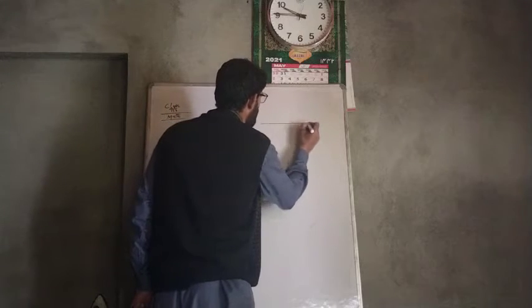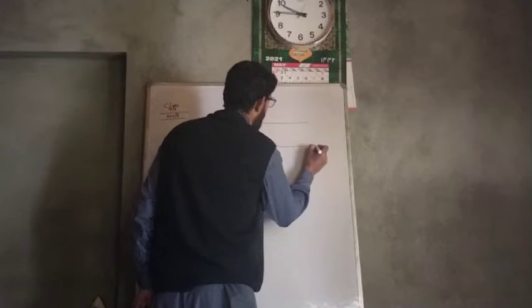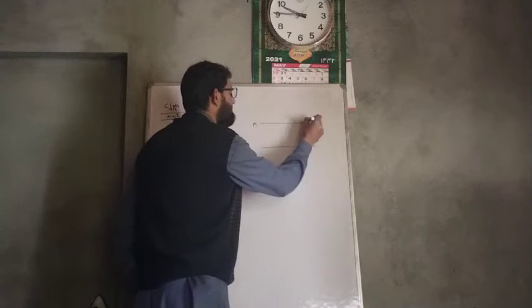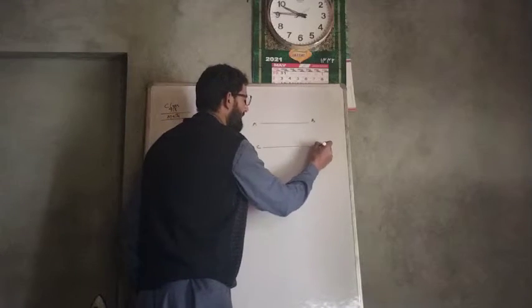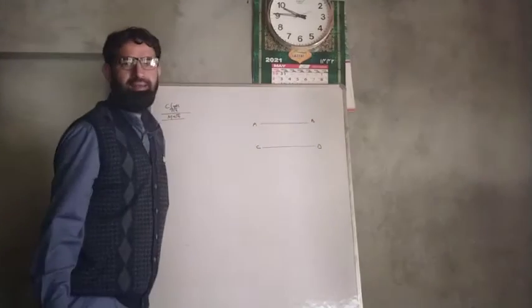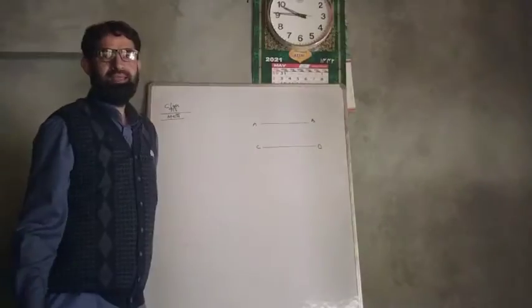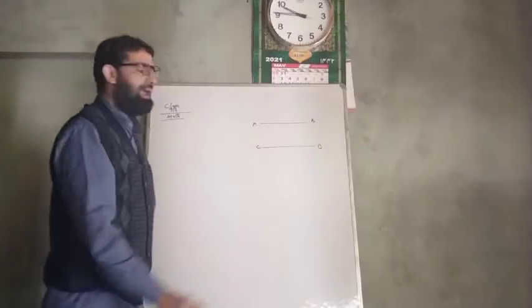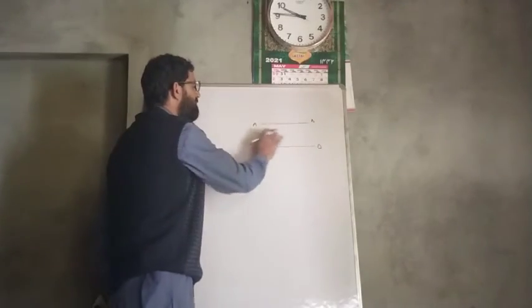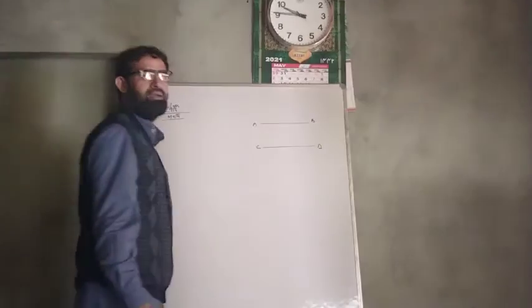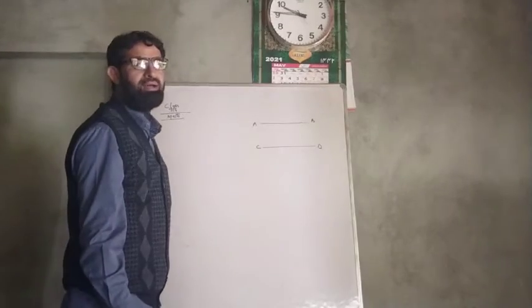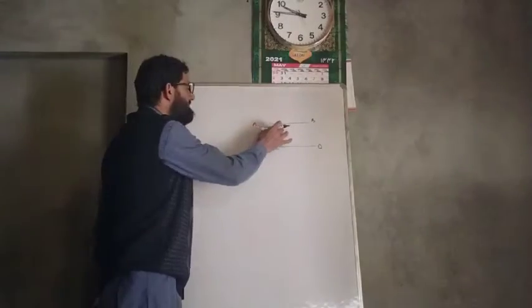Two line segments AB and CD are said to be parallel if the distance between them remains constant. If the distance between them at any point remains the same, then two lines are said to be parallel. Or in other words, we can say these two lines never meet.